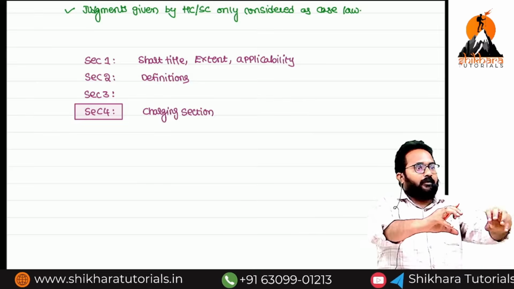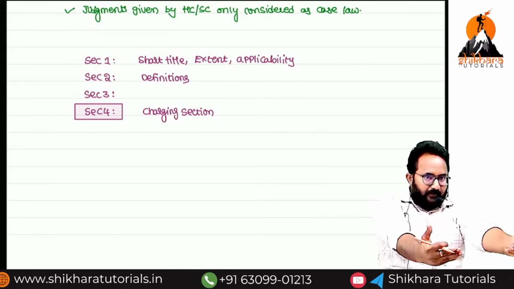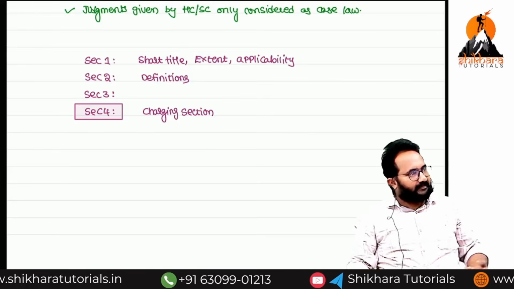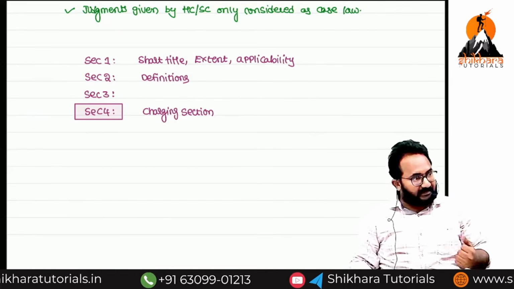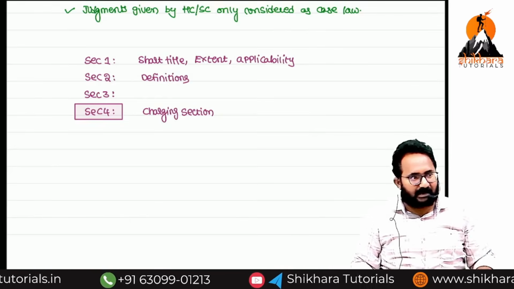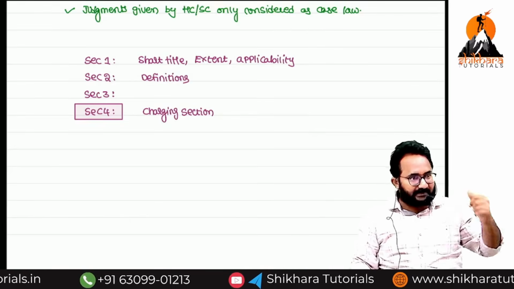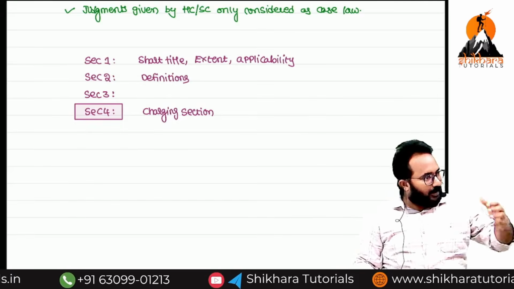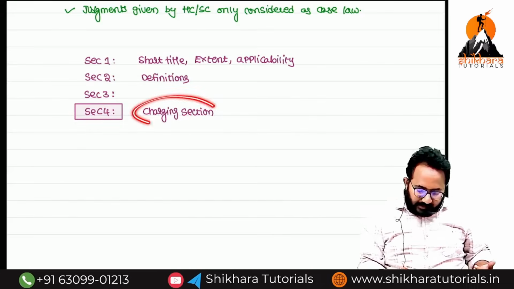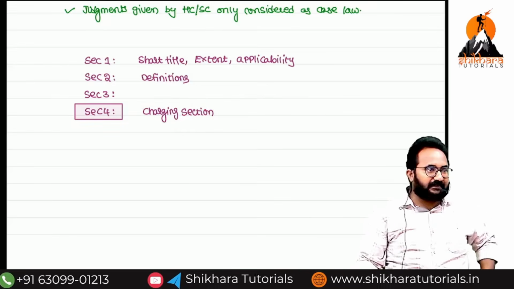So how are we going to levy the income tax from the various persons? For example, a senior citizen: from the senior citizen, how much tax can we collect? A normal person, how much can we collect? If any person is doing business, how can we collect the tax? How can we collect the tax if he is a farmer? These are all the things we'll discuss in the charging section.